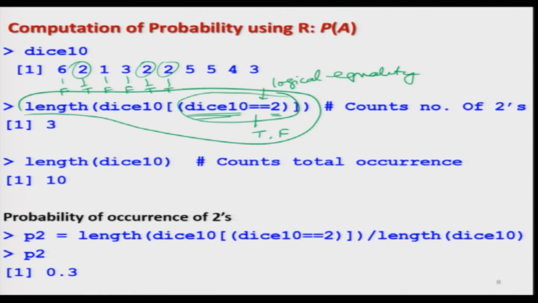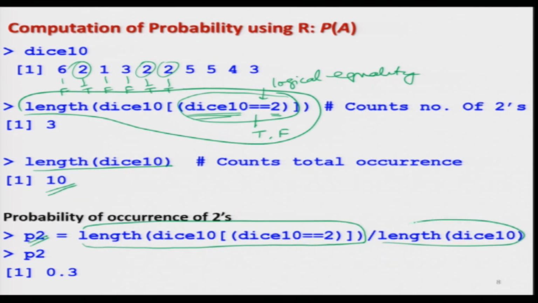Now I try to find out the length of the data vector. Well, this is 10 here, but suppose we do not know. So, this command will give you the value 10. Now, to find the probability of occurrence of the number 2, which I am indicating by P2, this is the length of dice 10 where dice 10 is logically equal to 2, divided by the total length of the dice vector, and this will come out to be 0.3. You can see this is obvious. There are 3 values which are 2, divided by 10, which is equal to 0.3.